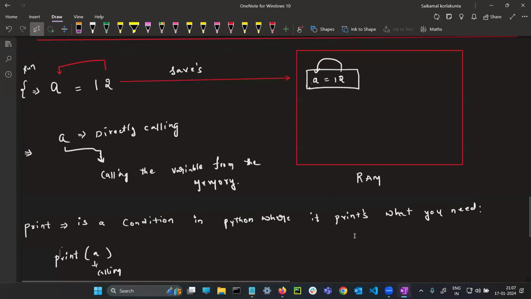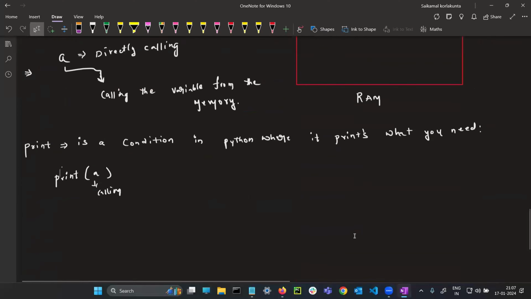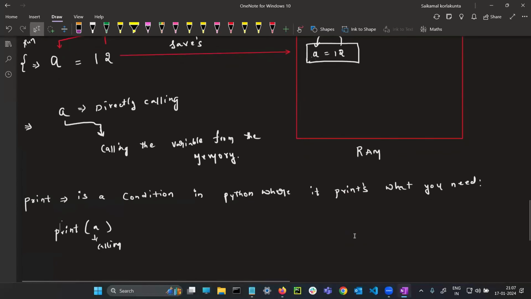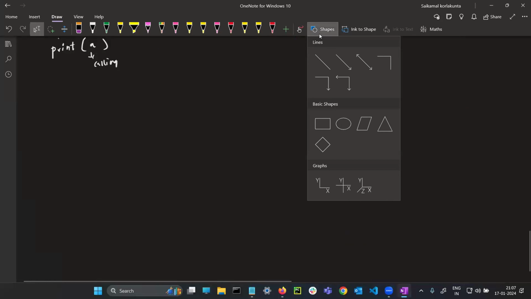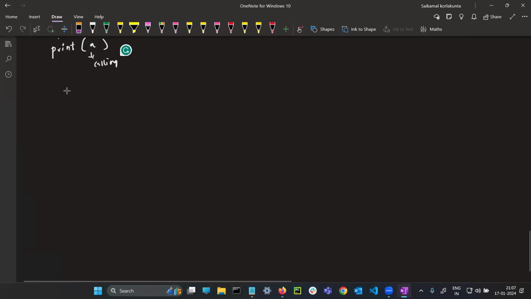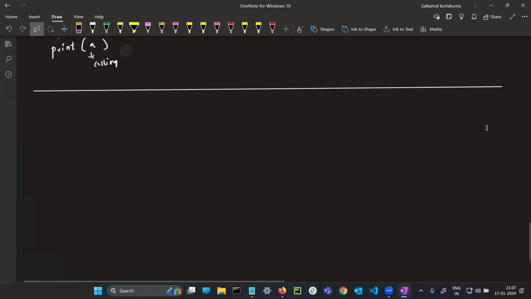A lot of students don't understand how it is going and how it is saving in the memory. For example, another example I will give you. Now you tell me. For example, B is equals to 24.55.